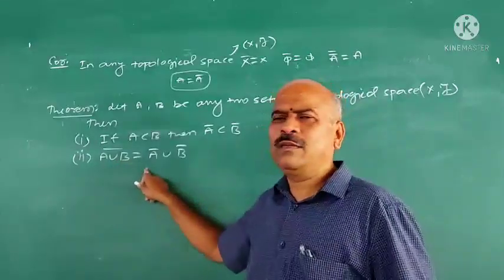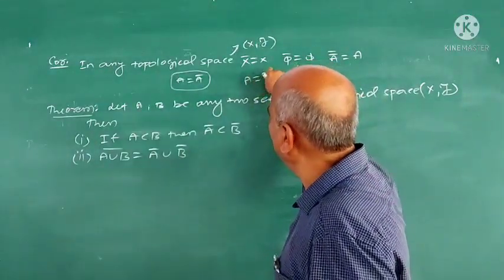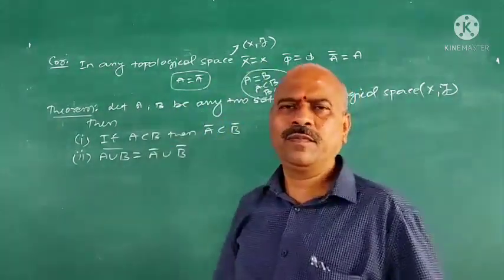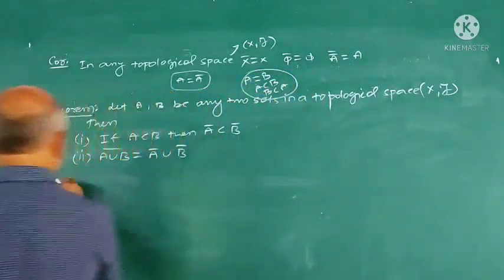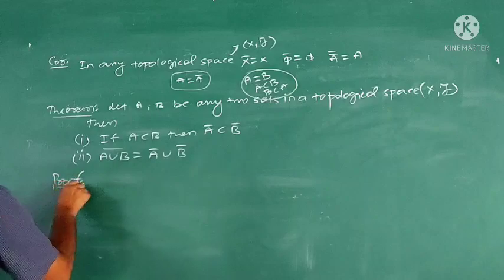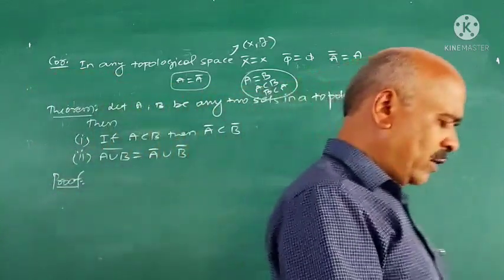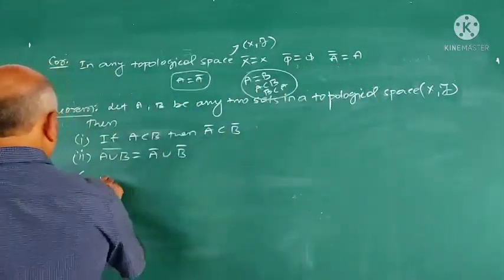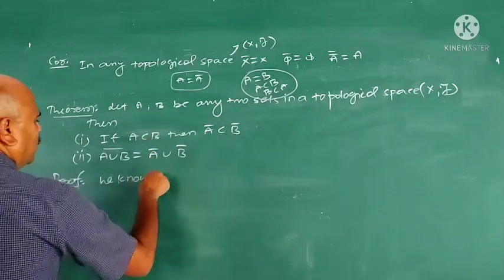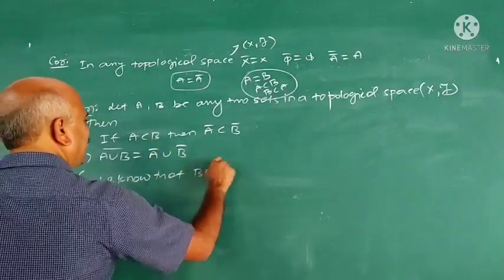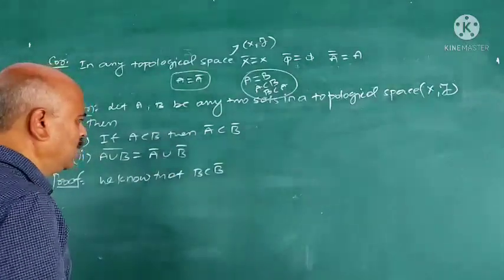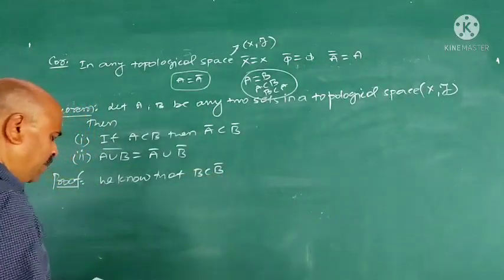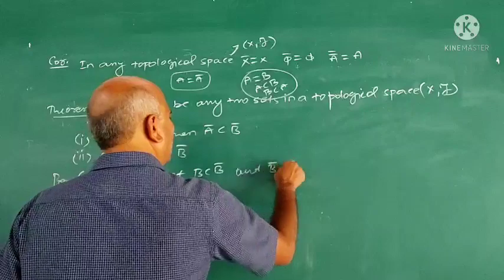And how to prove this second one? How to prove that two sets are equal? We have to prove that A is contained in B and B is contained in A, then A is equal to B. We use that technique. Okay, first part: if A is contained in B, then A closure is contained in B closure. We know that B is contained in B closure. Refer to the previous theorem. Because B closure is the intersection of all the closed sets containing B, B is contained in B closure. And B closure is a closed set.